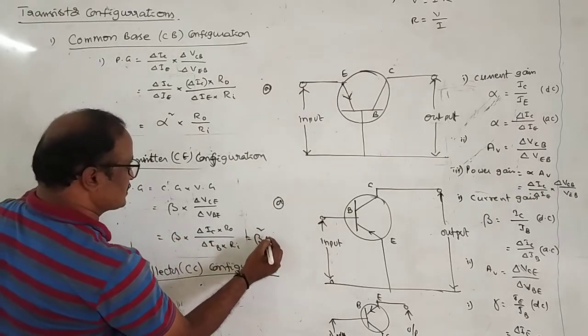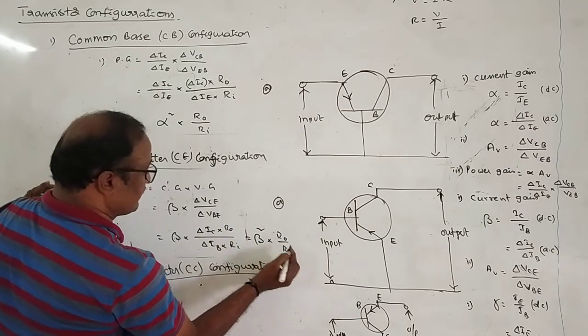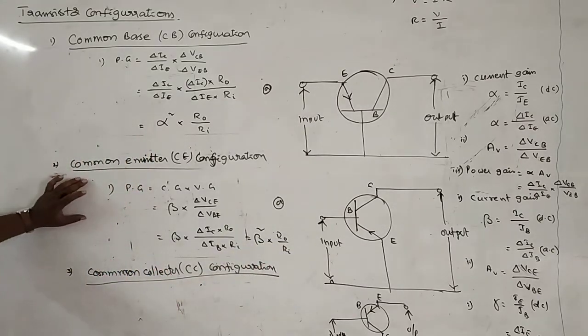That should be equal to beta square into R naught by R.